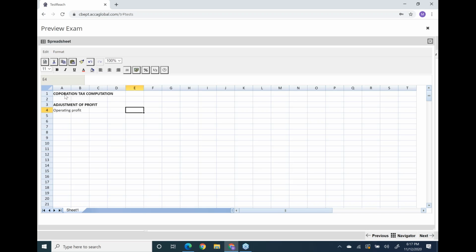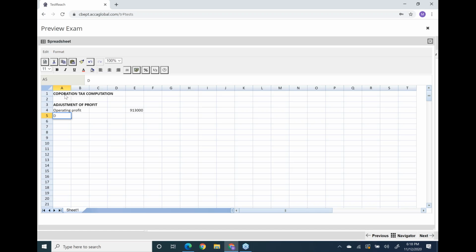Yesterday, on day one, I told you an exam technique. I hope you remember. Read the notes of the requirement they have given. They must have given you which profit you need to start from. Okay, so your operating profit is 913,000. Operating profit is 913,000. Okay.